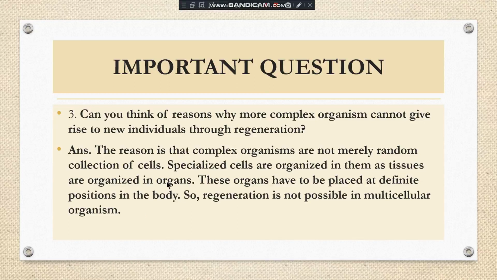We have at a particular place our hand, at a particular place our nose or eyes, etc. So if the body has been cut, the remaining part cannot be grown because there are specialized cells. Clear? So the question was why regeneration is not appropriate for complex organisms. The answer is that complex organisms have specialized cells which are organized into tissues and tissues into organs, and these organs are placed at a definite position in the body. Now the next question,